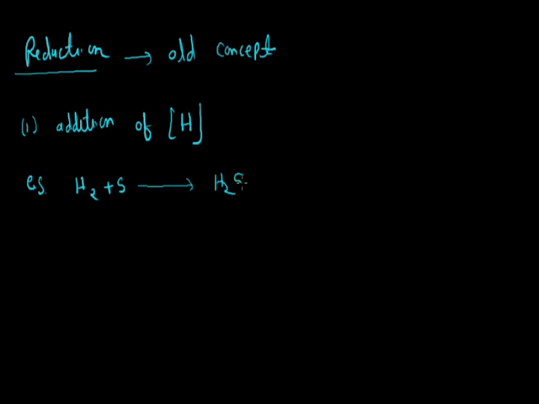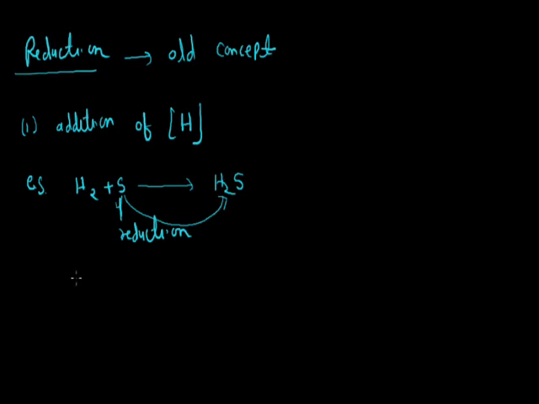H2S. In this example, if we are talking about sulfur, on the left hand side sulfur does not contain any hydrogen atom, but on the right hand side sulfur contains 2 hydrogen atoms. It means there is addition of hydrogen, so we can say that sulfur becomes reduced.